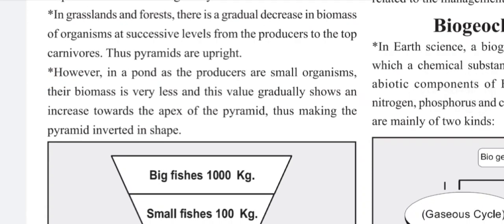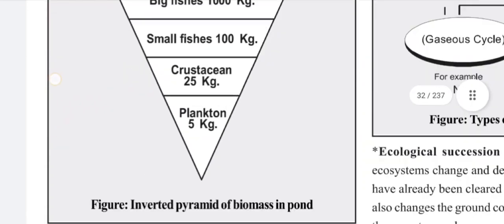However, in a pond, as the producers are small organisms, their biomass is very less, and this value gradually shows an increase towards the apex of the pyramid, thus making the pyramid inverted in shape. So you can see